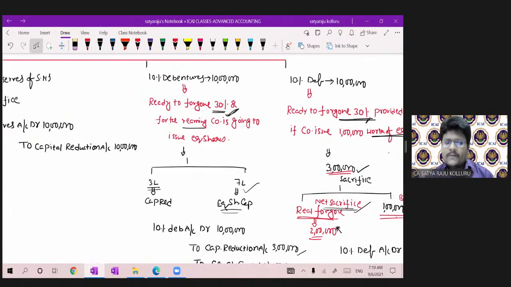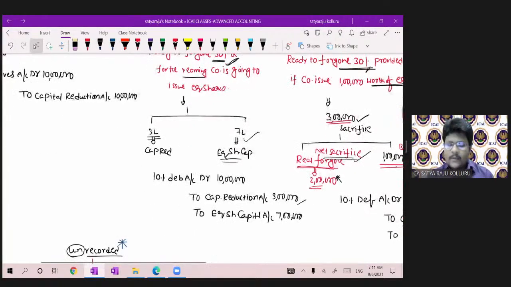The existing 10% debentures for 10 lakh. The existing debenture holders are ready to forgo 30%, and for the remaining, the company is going to issue equity shares. Then 3 lakhs will be transferred to capital reduction. The remaining 7 lakhs should be cancelled and transferred to equity share capital account. Then 10% debentures account is debited 10 lakh, to capital reduction 3 lakh, to equity share capital 7 lakh.